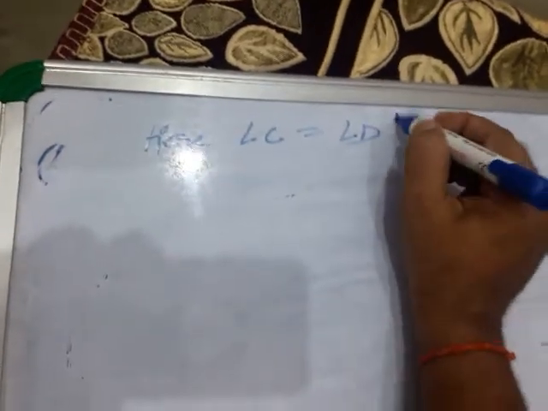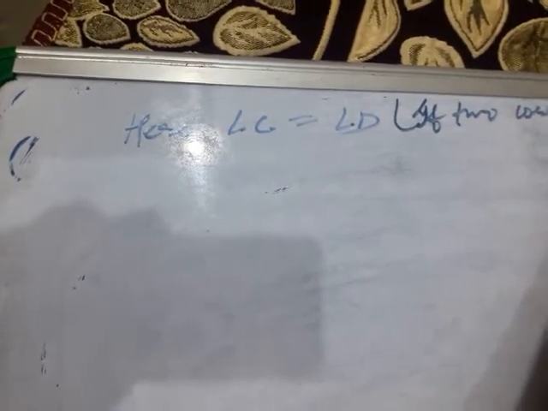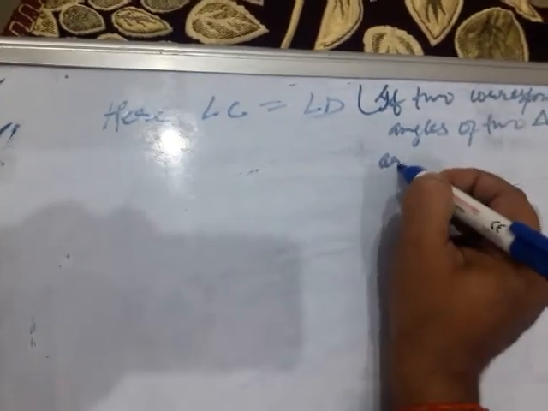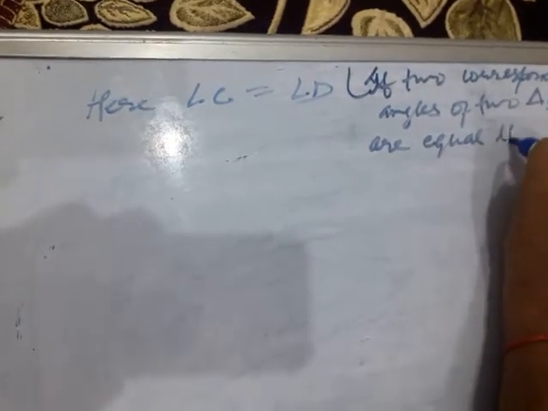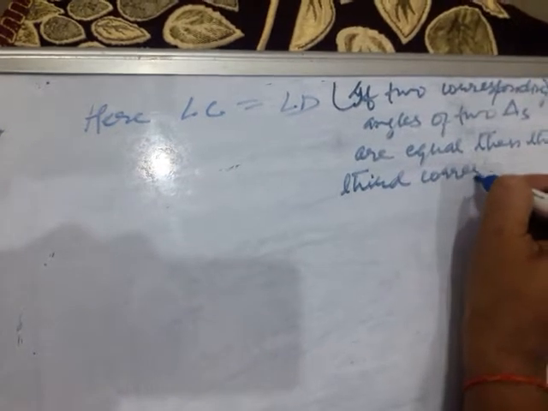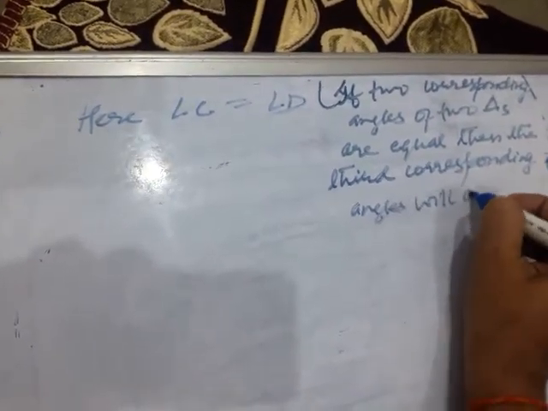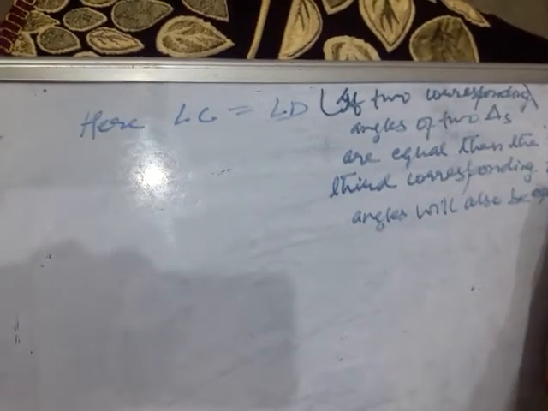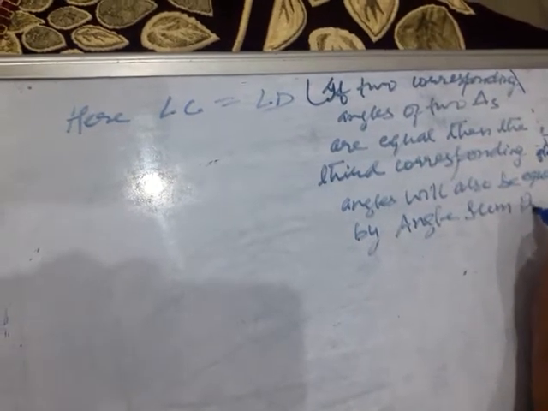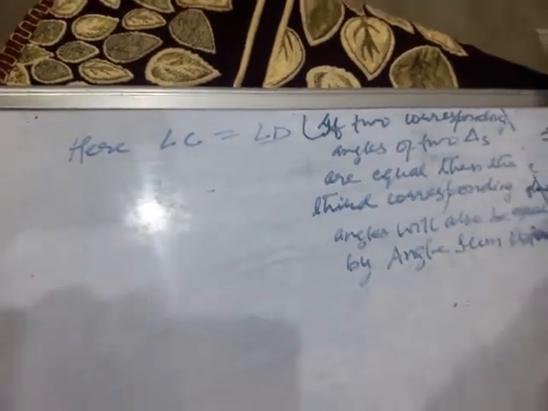Here you write, if two corresponding angles of two triangles are equal, then the third corresponding angles will also be equal by angle sum property. Okay children, so this is by angle sum property.